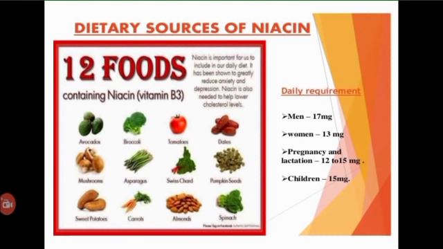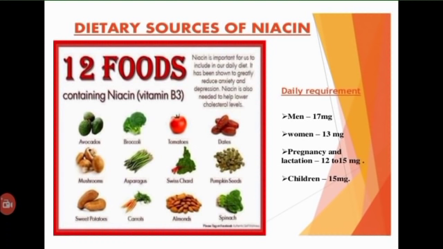The essential amino acid tryptophan serves as a precursor for the synthesis of nicotinamide coenzymes. On average, 1 gram of good quality protein containing about 60 mg of tryptophan is equivalent to 1 mg of niacin. Tryptophan is the precursor for the synthesis of niacin.